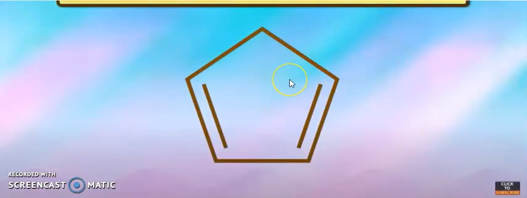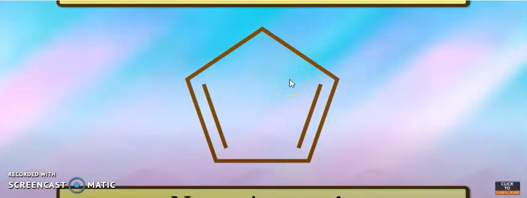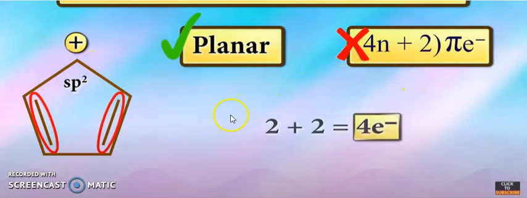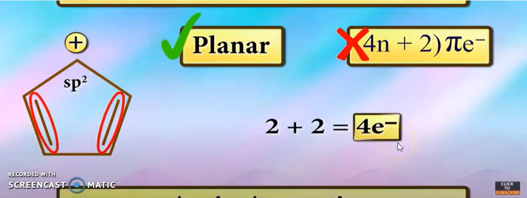Now check this molecule. This is non-aromatic. You can see here an sp3 carbon, and if it is sp2, this sp2 carbon contains a positive charge, so it is planar, but 4n plus 2 pi electrons is not followed, so 2 plus 2, 4 electrons, so this is anti-aromatic.